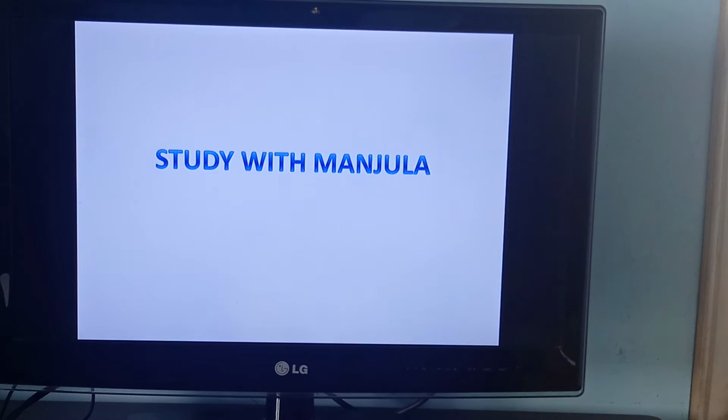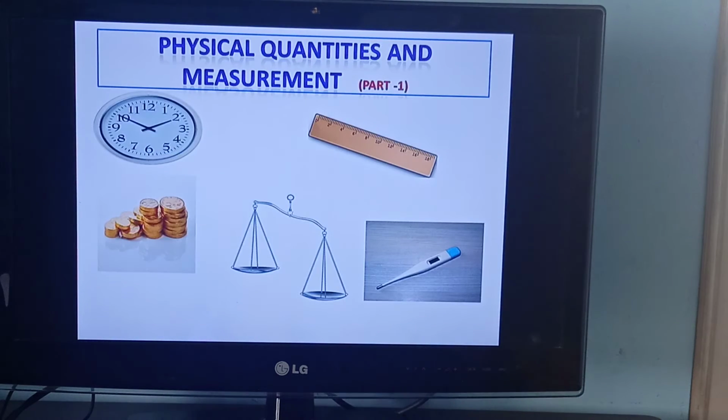So today I am going to start a new topic, that is physical quantities and measurement. This is the topic from physics which gives us a headache. Yes or no? Many of us find physics difficult. Why? Because of a main point that makes us hold our heads in our hands, that is numericals. The thing we find most difficult is numericals. In this lesson I am going to clear everything. Okay. Now first understand this heading.